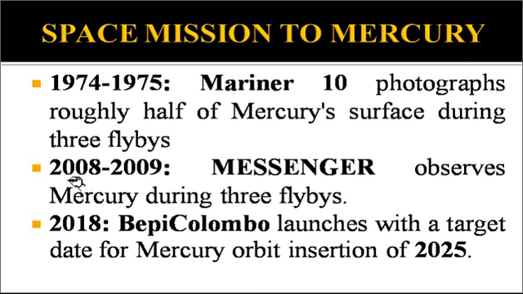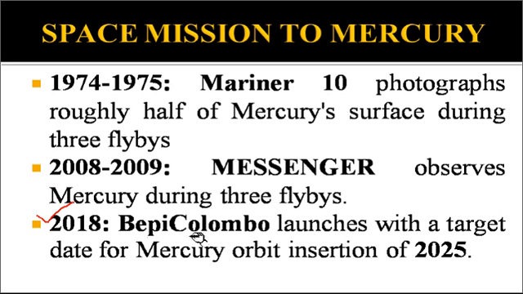The second one was 2008-2009, Messenger's expedition, which observed Mercury during 3 flybys. So Mariner 10 and Messenger were the two expeditions able to reach Mercury as of now. And the third one, which was sent recently, is very important from a current affairs perspective.